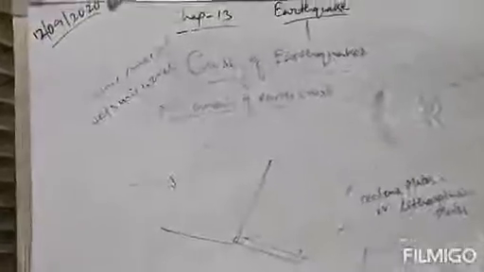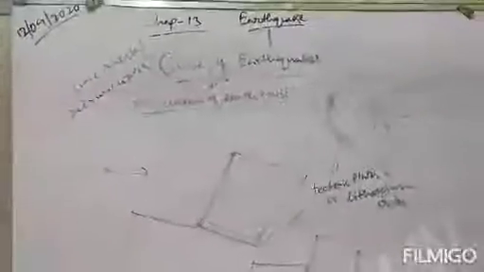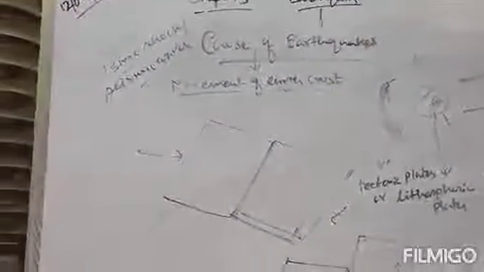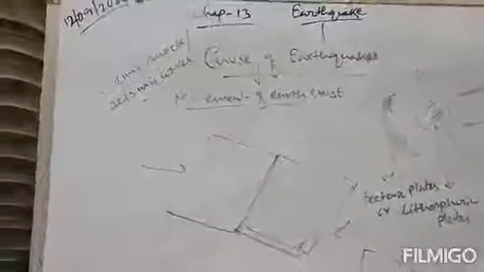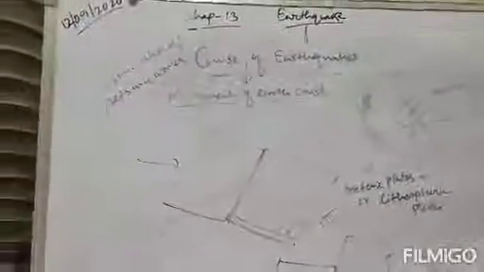In the next session we will continue from here. In this session we have covered the definition of earthquake, the foreshocks concept, the natural phenomena, the structure of earth, the effects of earthquake, and also the causes of earthquake, and some information about movement of the earth's crust. Almost 50% of this chapter is complete. In the next session we will complete the remaining topics, and then we will start solving your question answers.